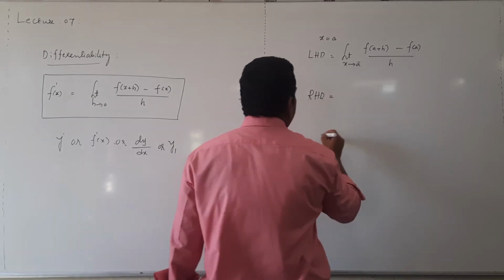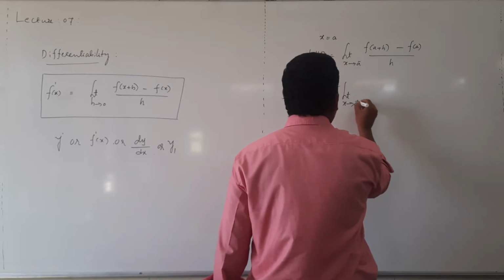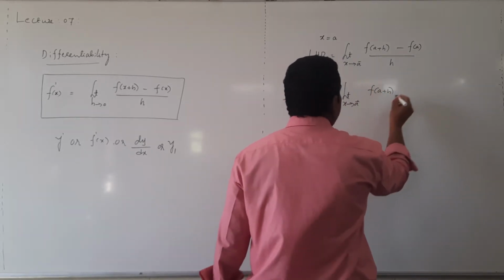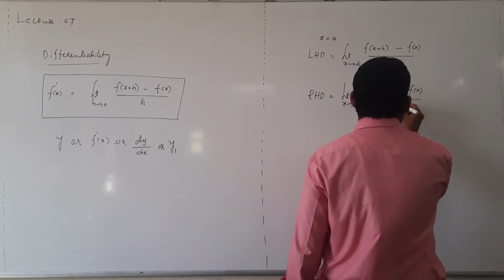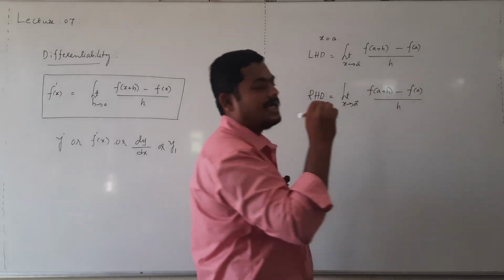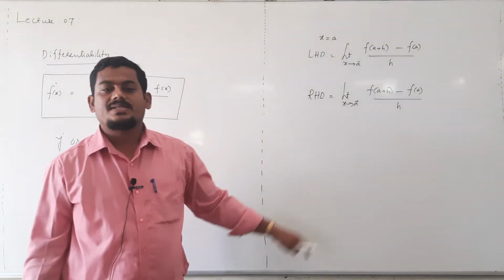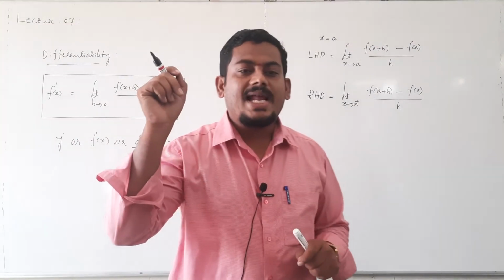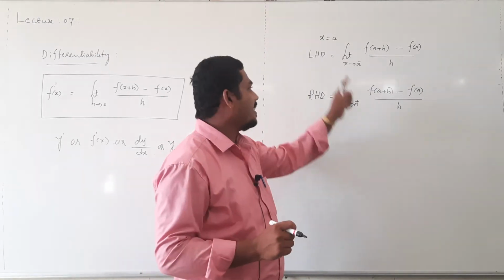Right hand derivative is the limit h tending to 0 plus of f of a plus h minus f of a, whole thing divided by h. This limit is known as right hand derivative of the function. When left hand derivative and right hand derivative are equal and exist, then we can say that the function is differentiable at x equal to a.